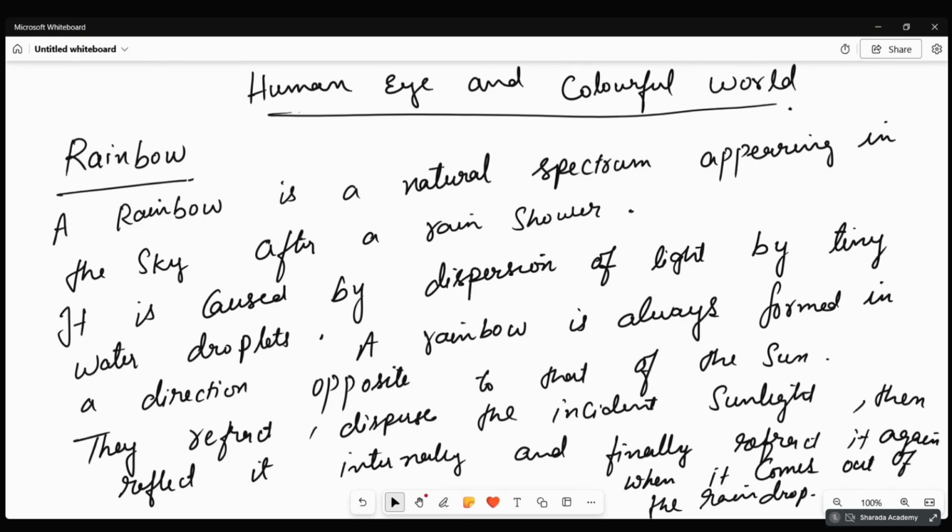Now, this light undergoes total internal reflection. Why does total internal reflection happen? There is some angle called the critical angle. Whenever the incidence angle is beyond the critical angle, there is total internal reflection. That means light will not go out of the water droplet. It will be reflected inside the water droplet itself.